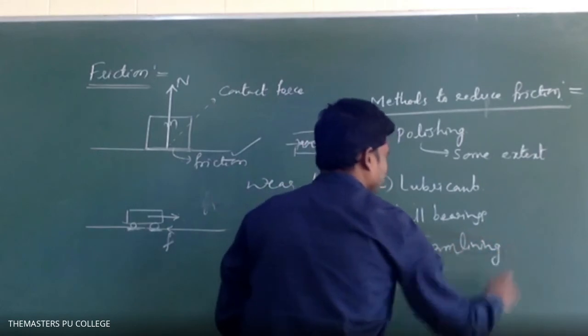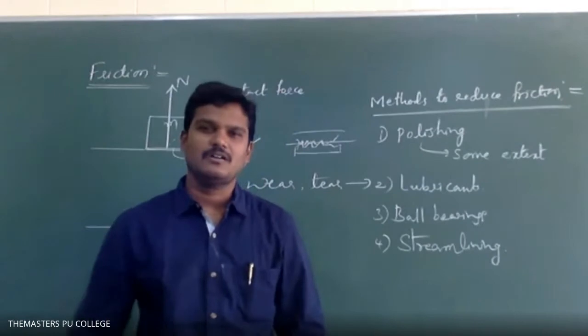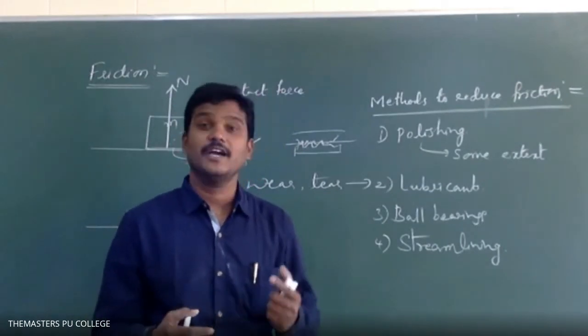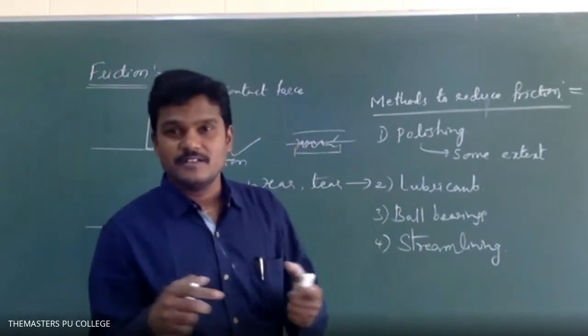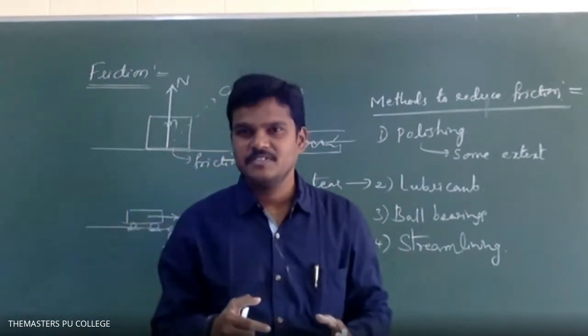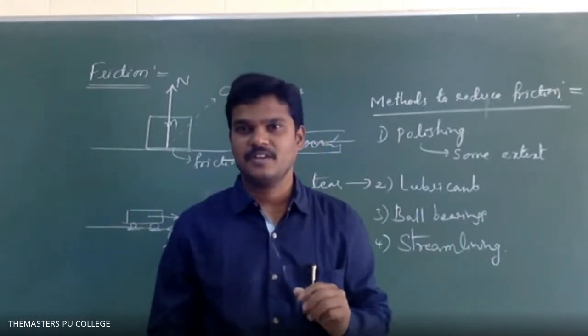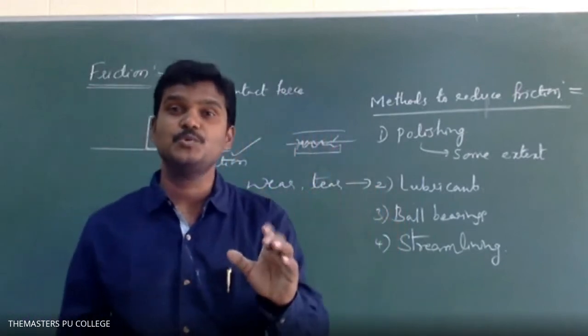Streamlining. See the shape of the vehicles. A car is in some different shape. A bus has a rectangular shape. See the aeroplane, it is like a bird in shape. See, different vehicles have different designs. These designs help to decrease the friction due to air.